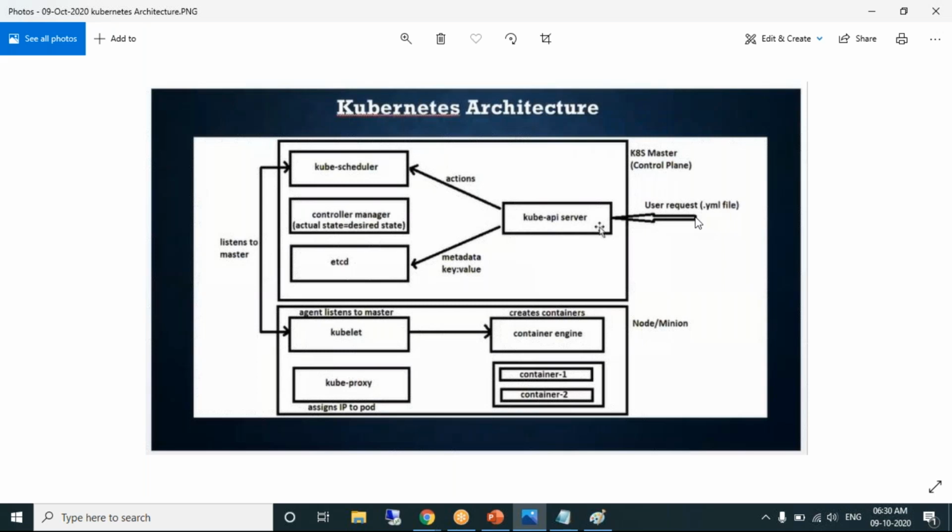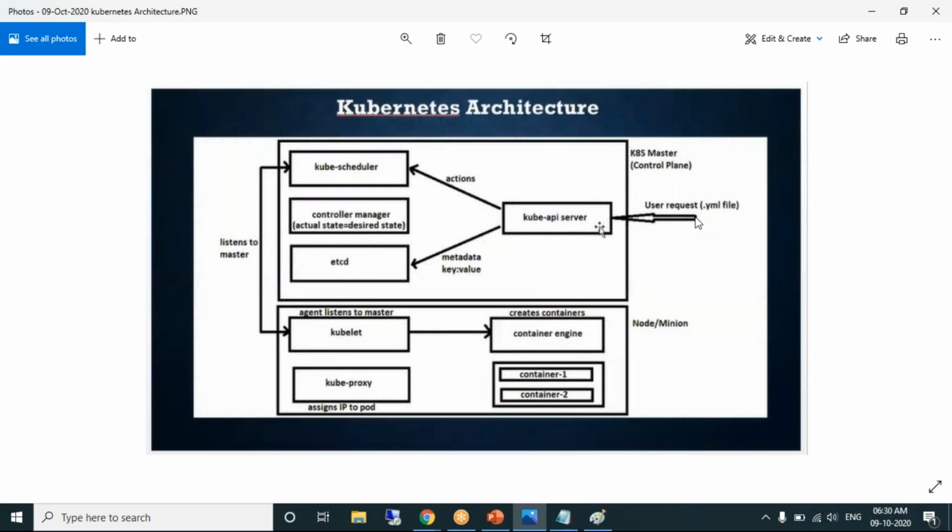If you want to create a pod, should you write a command like create pod, pod name? No, it's not the case. You need to create a YAML file. We have learned it in Ansible. We are creating YAML files, right? If you want to create anything in Kubernetes, you need to use YAML files. There are no commands. So if your requirement is to create one pod, you need to write a YAML file.